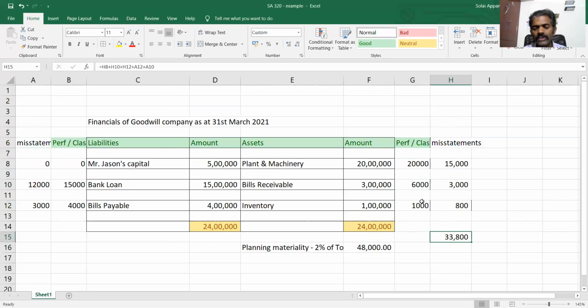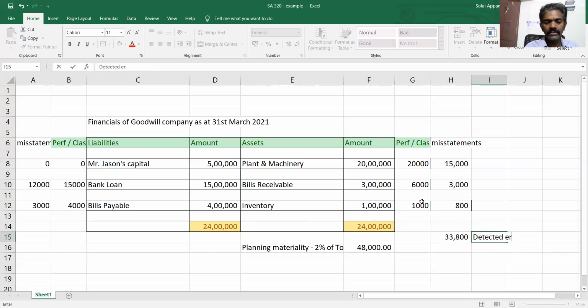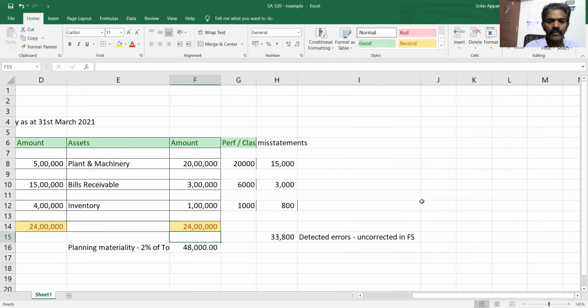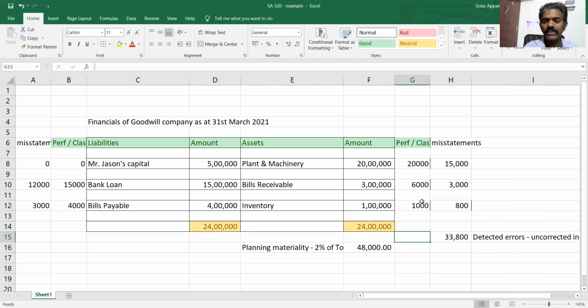If you ask me, is this the only error in the financial statement? This is the error which the auditors were able to identify through their audit procedures and sampling and other techniques. What if there are some other errors in the transactions which the auditors have not reviewed? It is possible. Undetected errors are also possible. This is detected errors, uncorrected in financial statements.